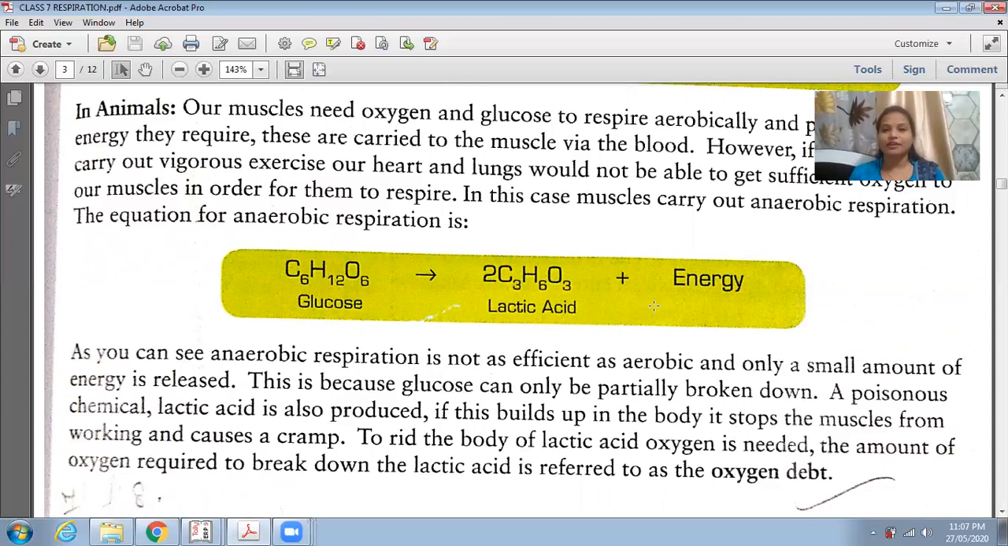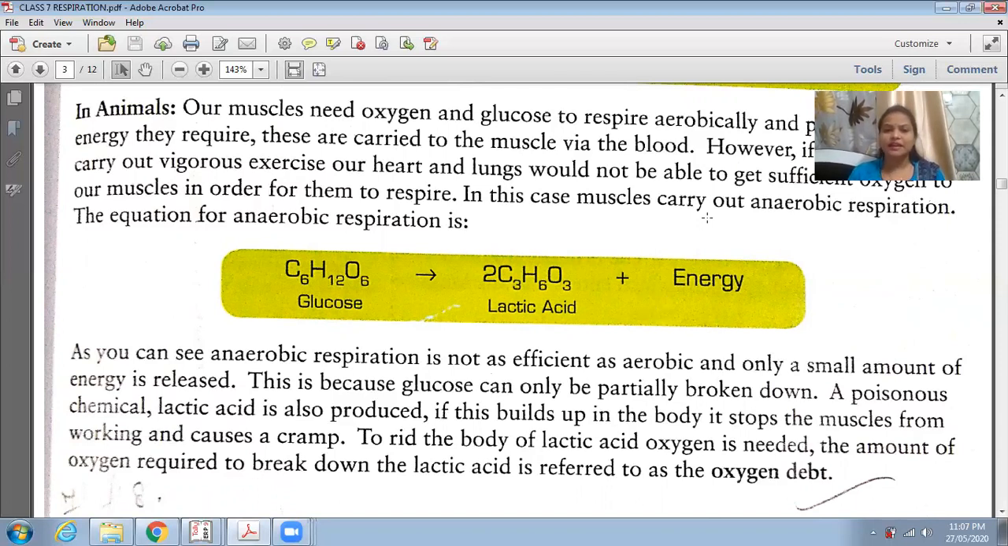So that is why proper amount of oxygen is not reaching our lungs, and that is why we start panting. In order to get a sufficient amount of oxygen, our muscles will require an aerobic respiration process. In this case, anaerobic respiration will take place.